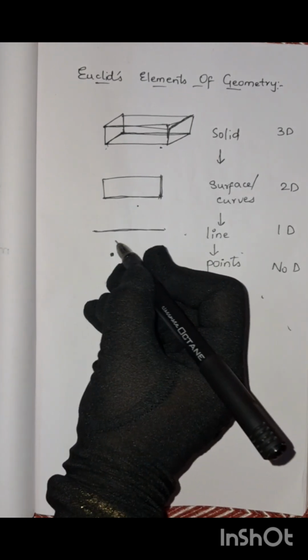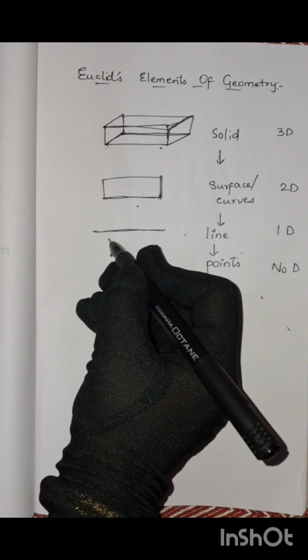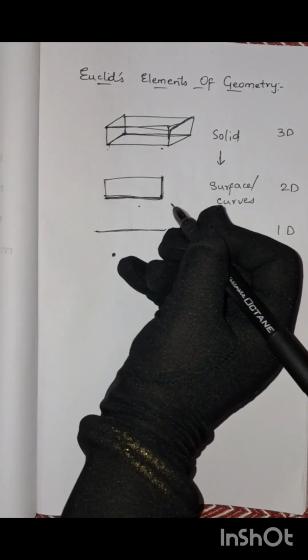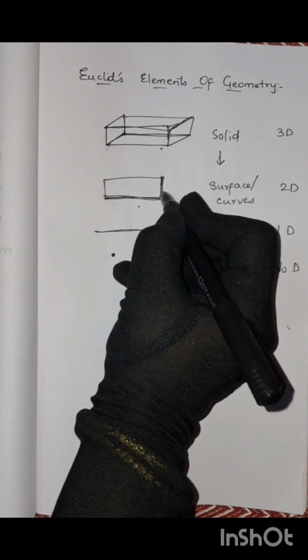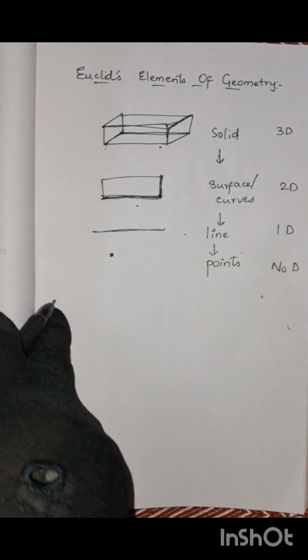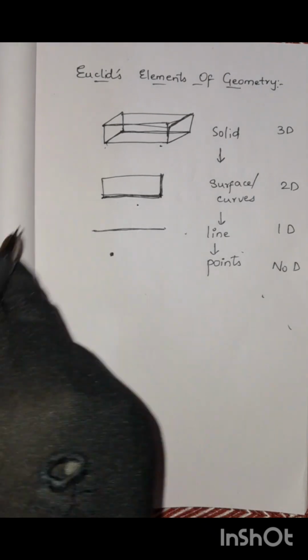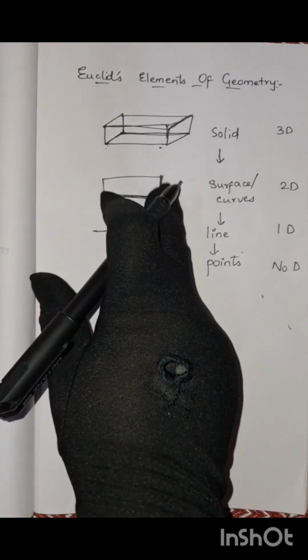A straight line is a line which lies evenly with the points on itself. Okay, a surface is that which has length and breadth. A surface is that which is having length and breadth. The edges of a surface are lines. This is an edge, right? So these are lines. The edges of a surface are lines. A plane surface is a surface which lies evenly with the straight lines on itself.